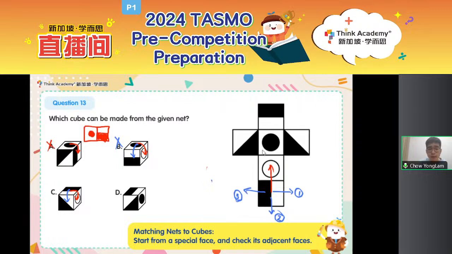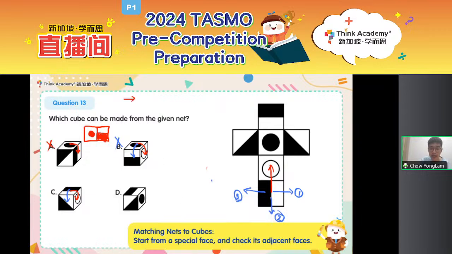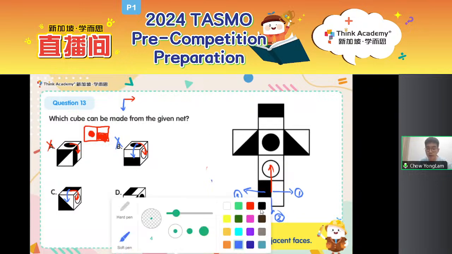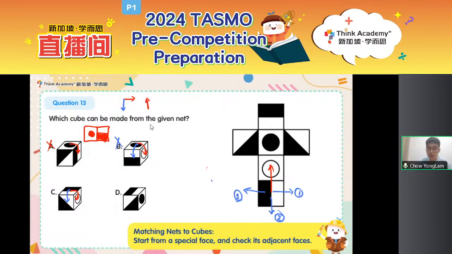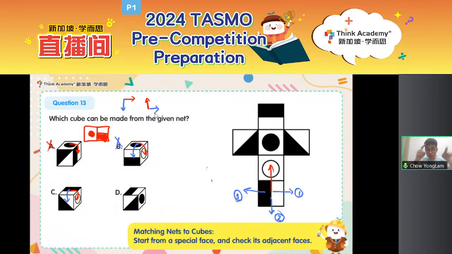But then again, think about rotating the arrows. If I rotate the arrows just now, my red arrow is to the right and my blue arrow is going down. Now, if my red arrow is rotated so that it is now pointing to the top, where should my blue arrow be pointing to? 1 or 3, try rotating the 2 arrows together. If you rotate it, you will see that the direction is direction 1. If I rotate the red arrow to point to the top, then the blue arrow should be pointing to the right. It's just rotating the arrows. So I should look for direction 1.